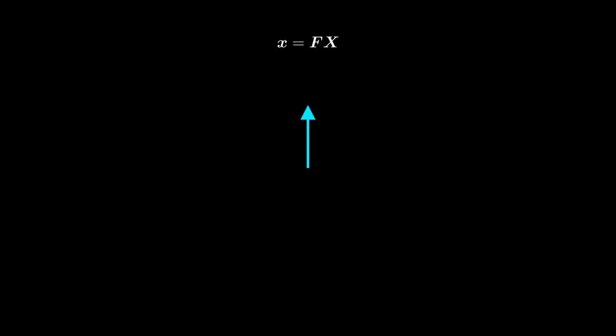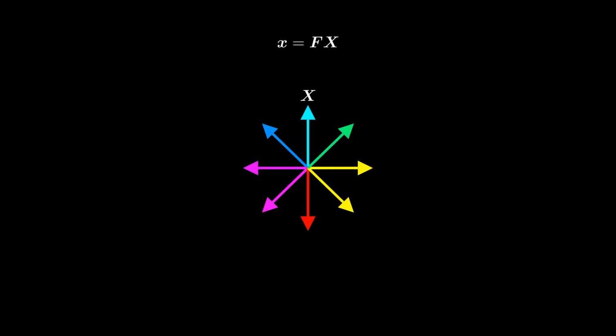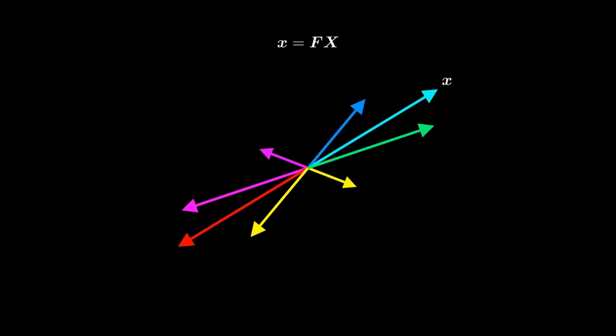Maybe you know already that matrix vector multiplications can be interpreted as linear transformations of vectors. If we multiply a given matrix F with a vector capital X, we get the transformed vector lowercase x. We can illustrate this transformation for any arbitrary input vector capital X. But as we will see later, a matrix vector multiplication alone doesn't tell the whole story of deformation.